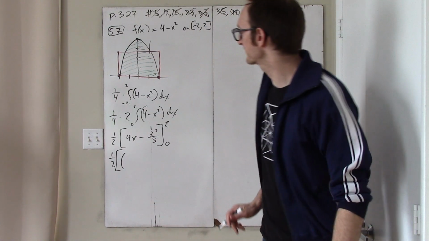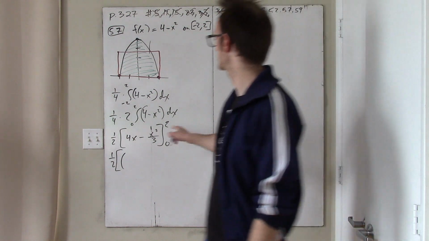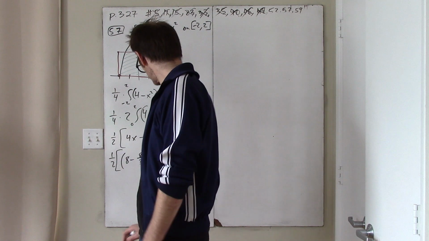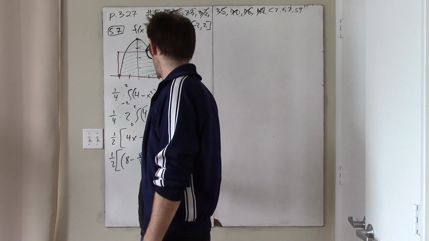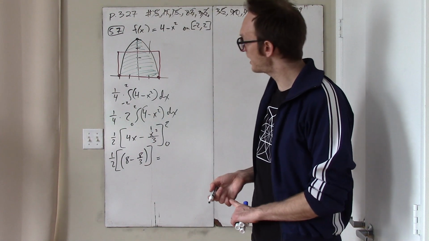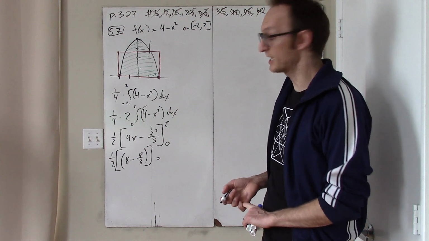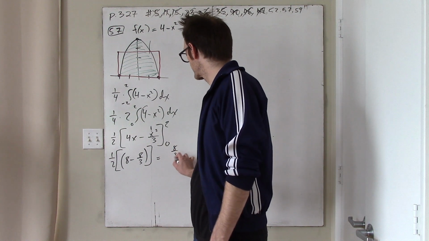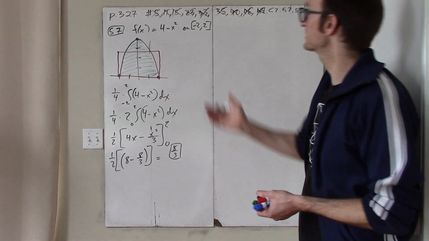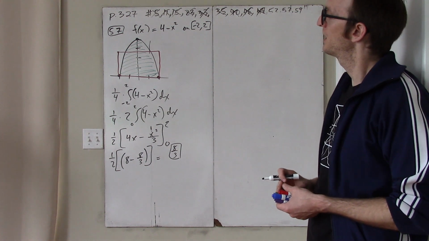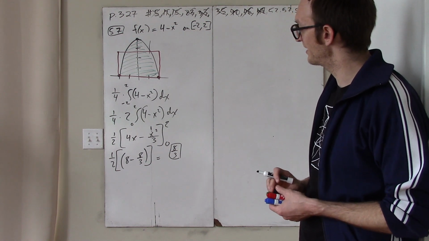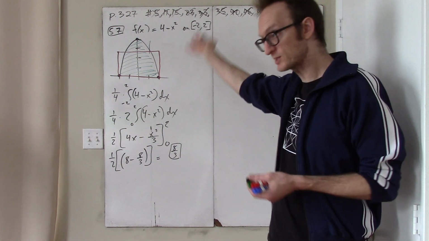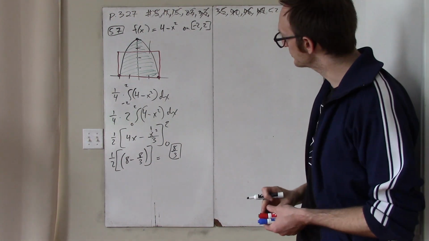times, it's important to be very careful, well, in this case it doesn't matter, but 8 minus 8/3, and then the rest of these are just all 0. So what this becomes is, let's see, 24 minus 8, 16/3, but half of that, so it's 8/3. So 8/3 is almost exactly what I have drawn here. It's a very reasonable answer to what's the average value of this function. On average, this function is 8/3 tall.